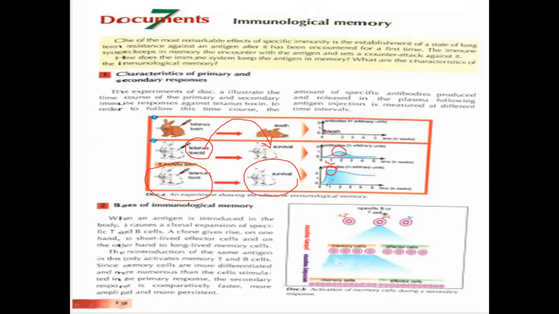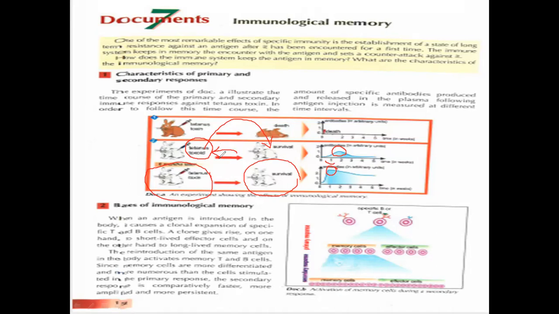So this means that when we encounter the antigen for the first time, here when injecting the tetanus toxoid, which has the same antigen as the tetanus toxin, this leads to the survival, and we encounter the antigen for the first time. So this leads to the increase in the level of the antibodies. However, the injection of tetanus toxin after 6 months leads to the encounter of the antigen for the second time.